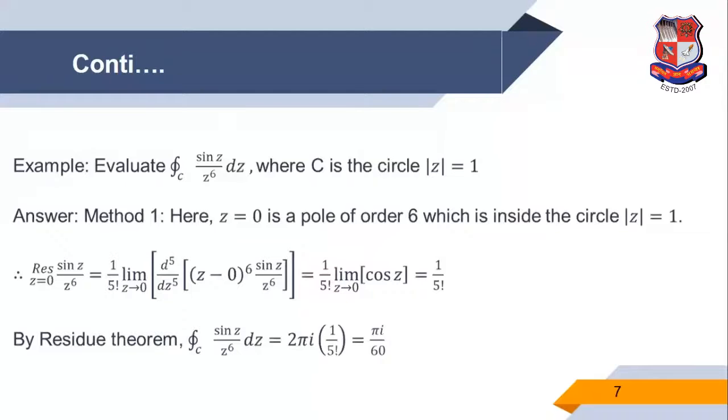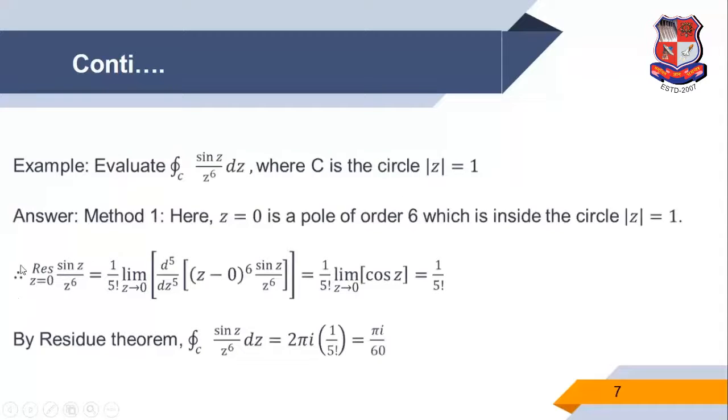So there are two ways of evaluating this integration. One way, obviously, we discussed in the previous example. So method 1: here z equal to 0 is a pole of order 6, which is inside the circle |z| equal to 1, because z equal to 0 is obviously inside the circle.